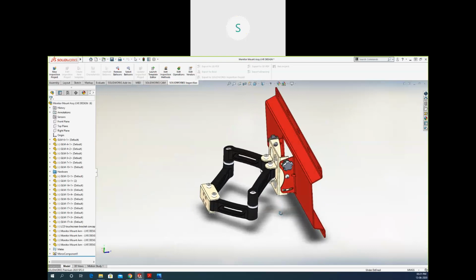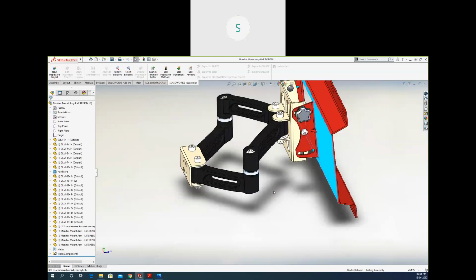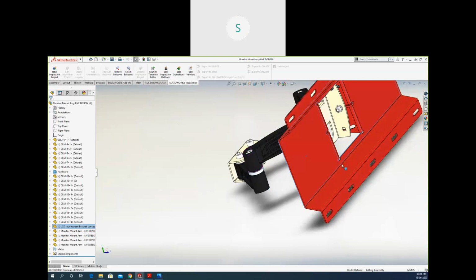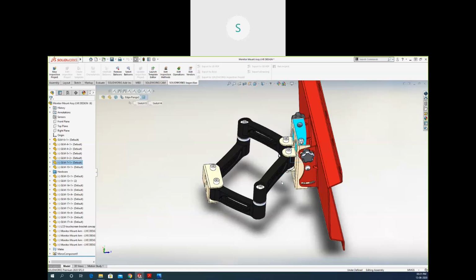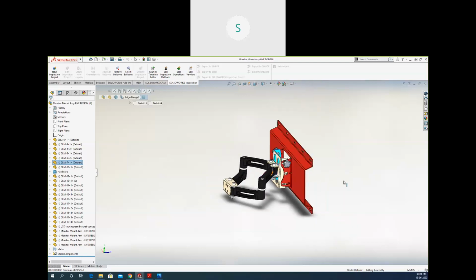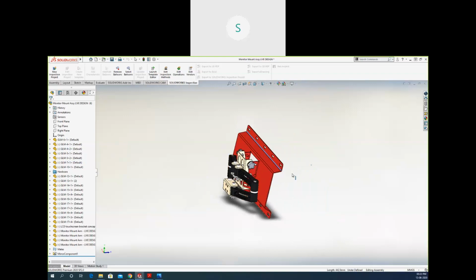All the parts are created with different modules. This is a solid model. This is created with the help of sheet metal, and this component is also created with sheet metal. If you want to see the animation, the motion available in this, just drag it and you will be able to see the motion.